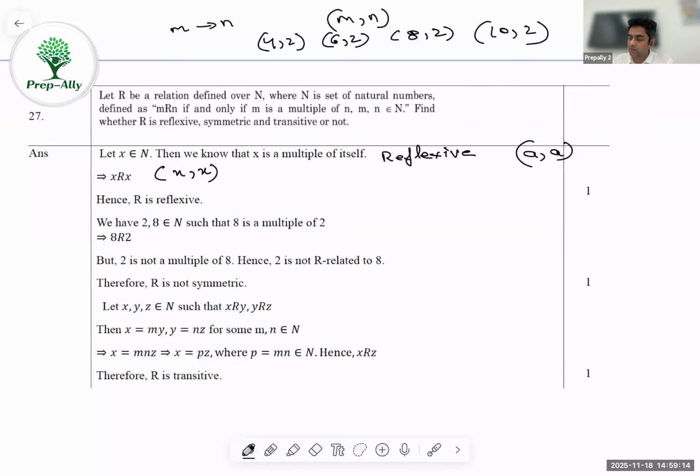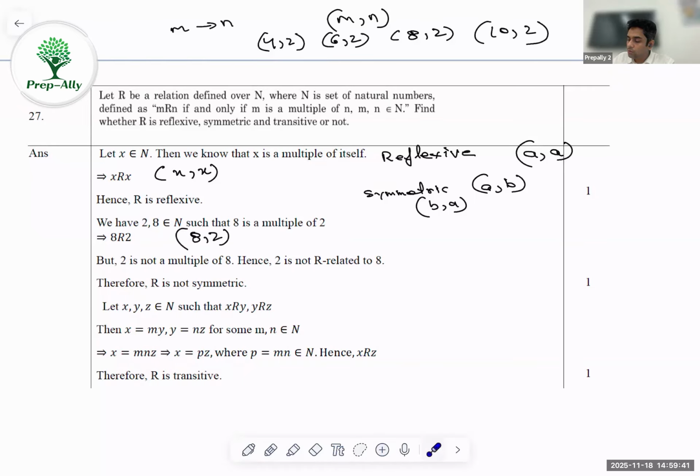For symmetric, what do we have to do? We have to say that if A comma B is part of the relation, then B comma A should also be part of it. So in symmetric, we said that we have 2 and 8. Both these numbers belong to natural numbers. This symbol epsilon is read as belongs to natural numbers. So 8 is a multiple of 2. So what we are trying to say is that 8 comma 2.